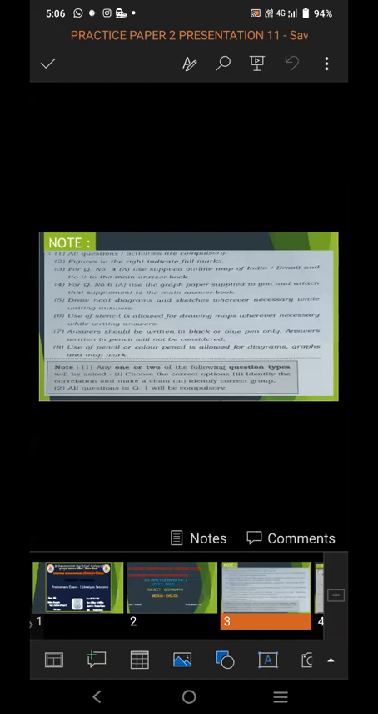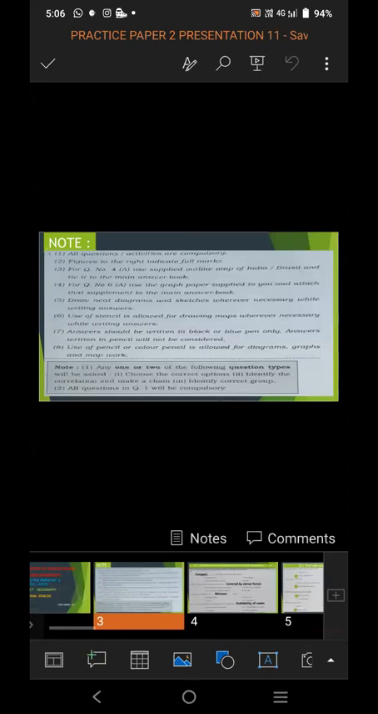Any one or two of the following question types will be asked: choose the correct option, identify the correlation and make a chain, identify the correct group. All questions in one will be compulsory. So there are different types of questions asked, such as identify the correlation and make a chain, choose the correct option, or identify the correct group. As per the question asked, we have to solve the answer.